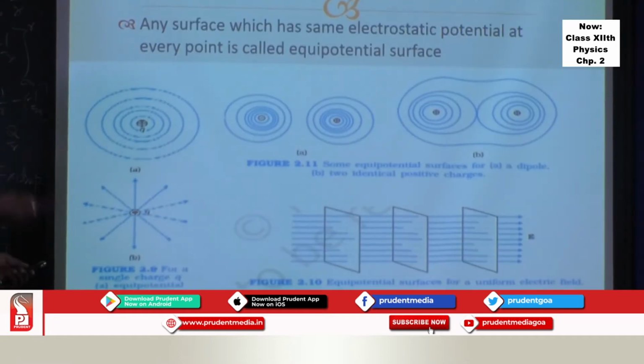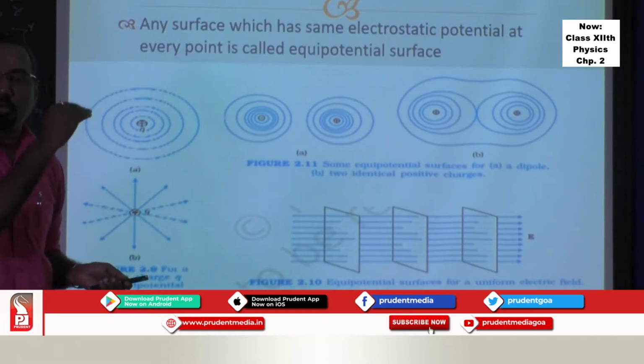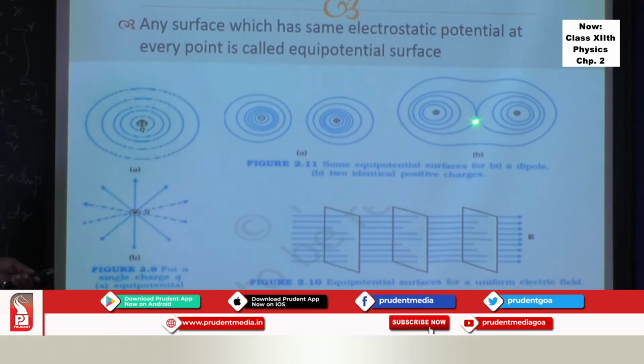If you see the lines of force pattern for the positive charge and negative charge, you will find electric lines will pass through that particular point. Whereas for like charges, positive charge and positive charge, electric field at this point is 0. So no line of force passes through it. Go through that diagram and see.